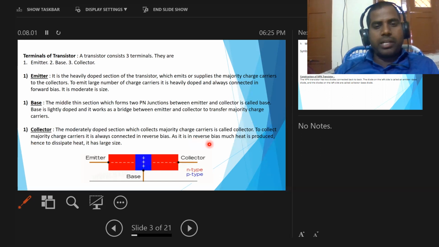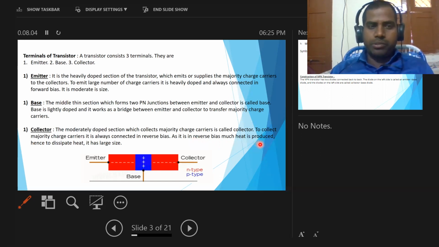As it is in reverse bias, much heat is produced. Hence, to dissipate heat, it is large in size. So in a transistor, the region which collects the majority charge carriers from the emitter is known as the collector. This collector is moderately doped because it collects the majority charge carriers from the emitter. So this collector is always connected in reverse bias.